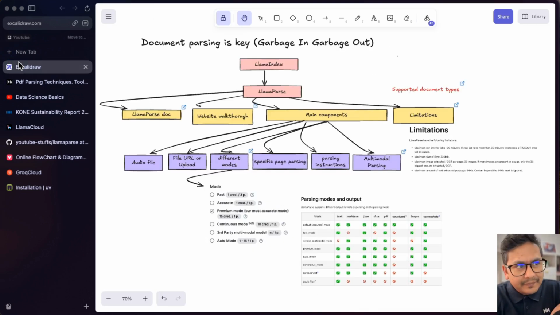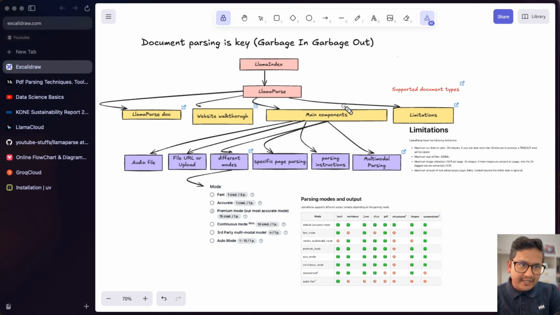So how the video will be: first I will explain the importance of document parsing. Then, as you can see here, this is the flow of the video. Let me highlight it. First I will show you the LlamaParse documentation itself, and I will walk you through the LlamaParse cloud, as they call it, because there are different functionalities inside it, and I'm talking about LlamaParse in this video. I will show you the website walkthrough in the beginning, what is there, and all the main components.